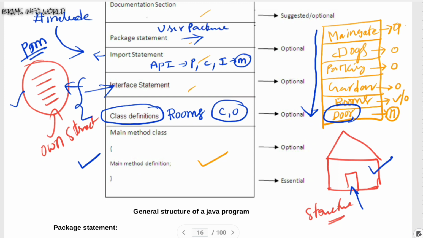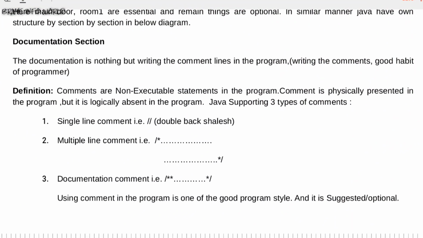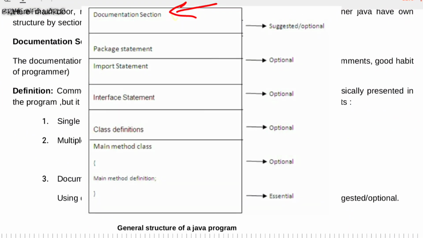And ultimately the documentation section. That is like the main gate, where we pass comments. Comments in our program come under the documentation category. This is the way we can easily understand the general structure of Java programming. So this is the theoretical structure. Let us talk in detail about each and every category. The first one comes under the documentation category. The document is nothing but, as we discussed, comments.